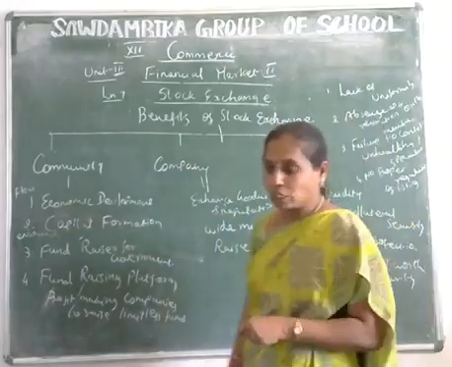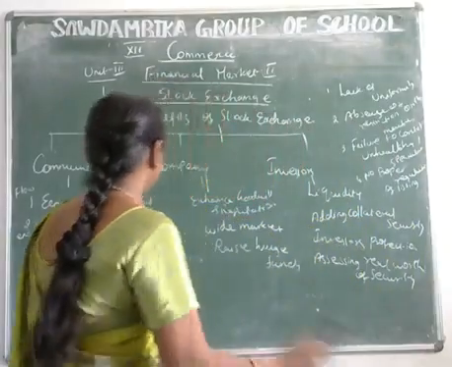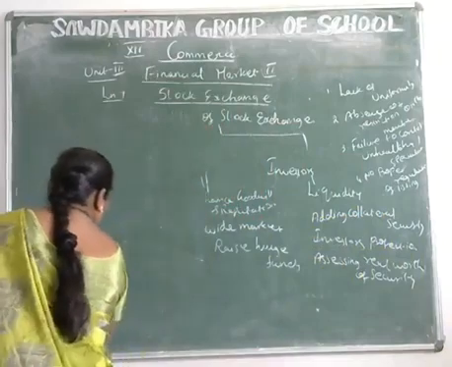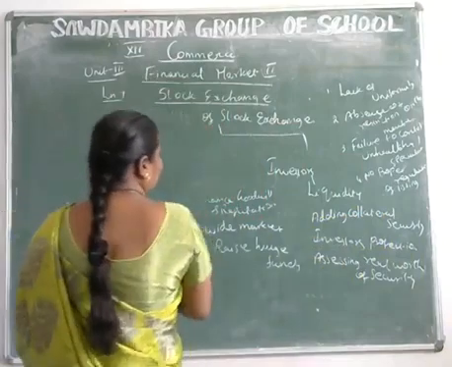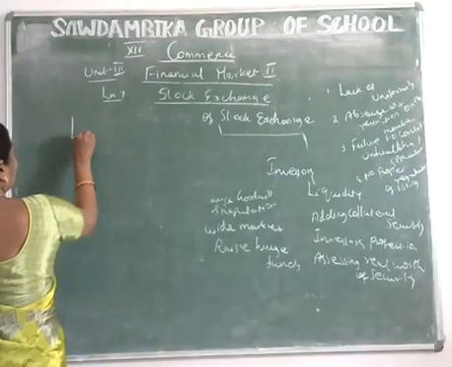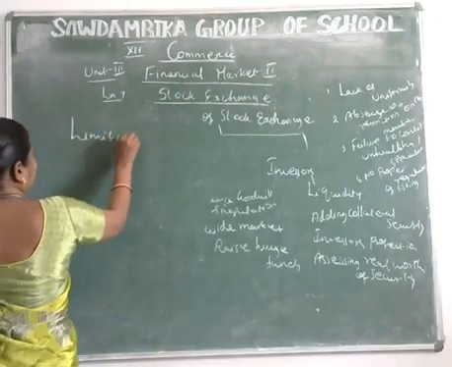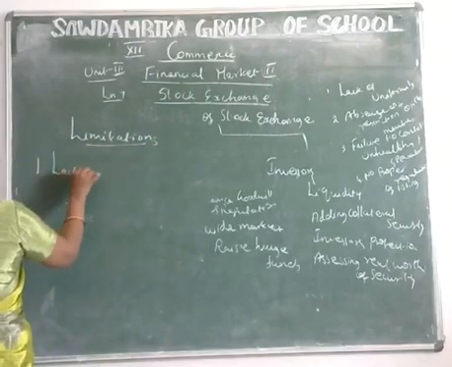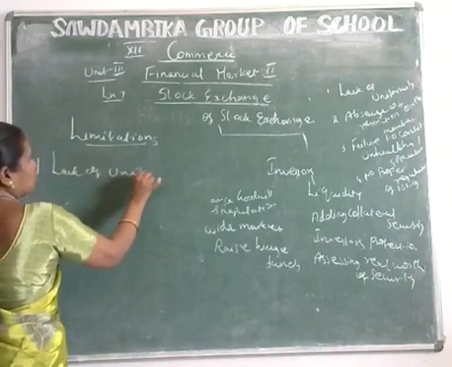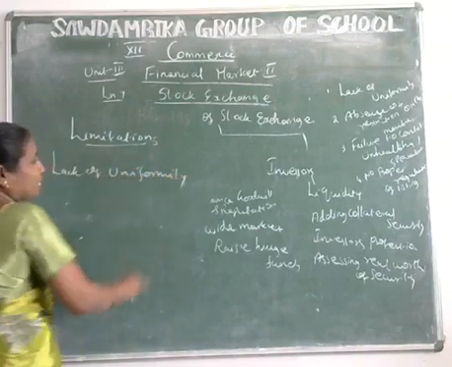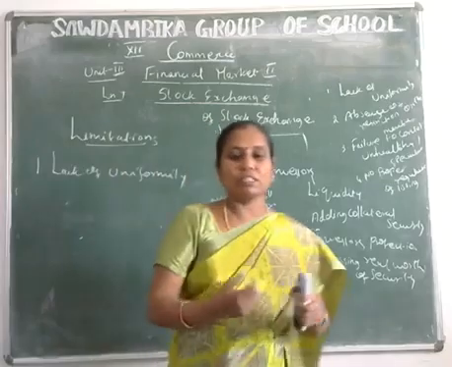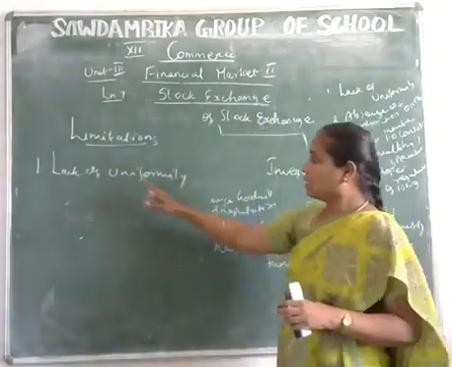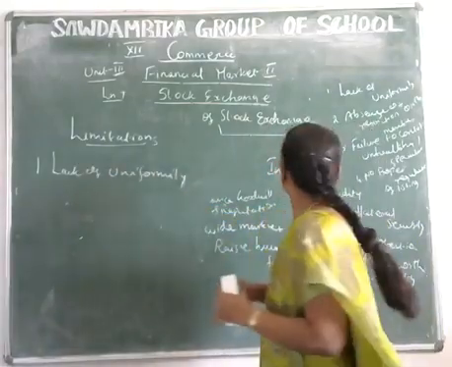Now, what are the limitations of the stock exchanges? Number one is lack of uniformity. All the activities are not uniform in the stock exchanges because they are not controlled. So that is a lack of uniformity in the stock exchanges.